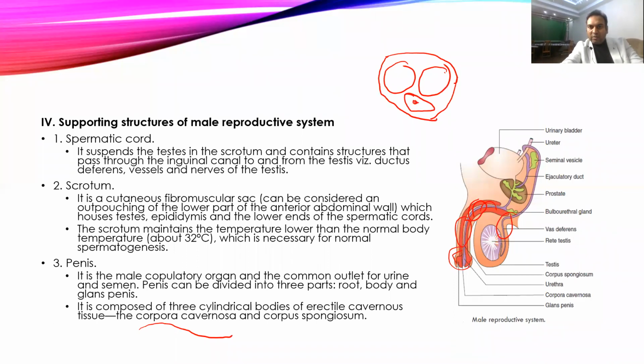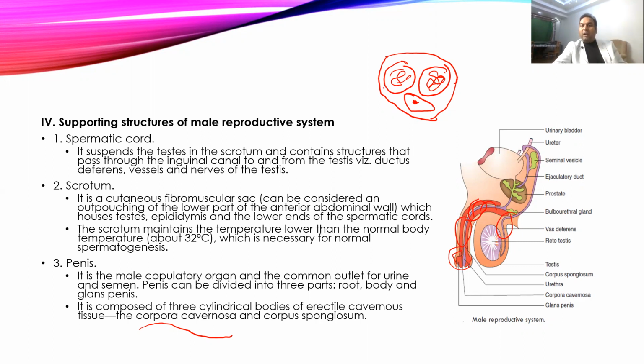Corpus spongiosum carries the urethra. The urethra will go there, and there are two corpus cavernosa. This corpus cavernosa has a rich supply of venous plexus. So the blood supply will be there, and they are rich in the venous plexus. Whenever sexual desire is there and the sexual act is performed, it will increase blood supply